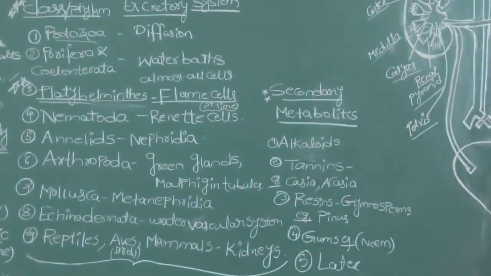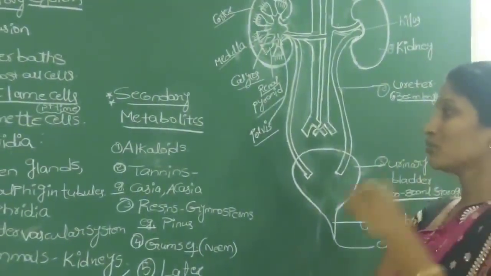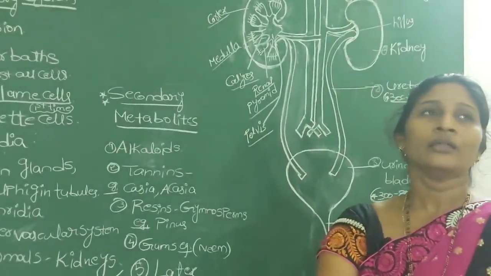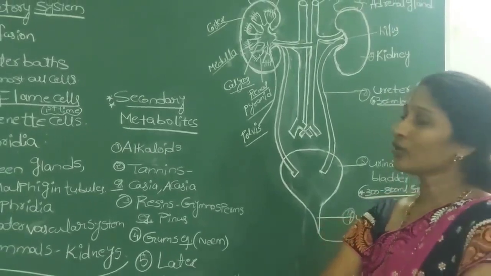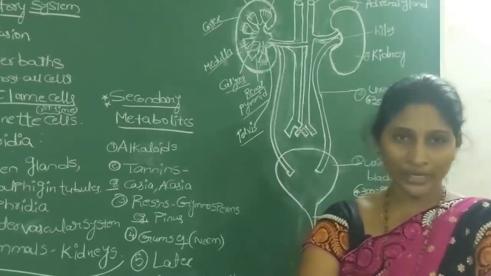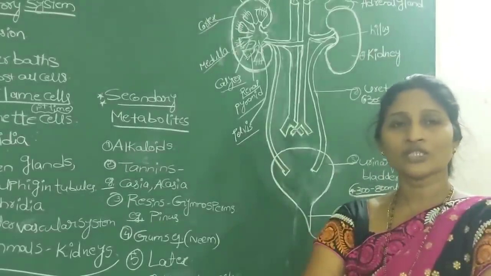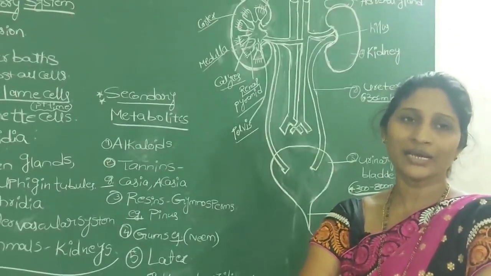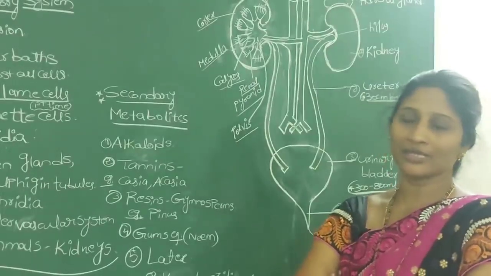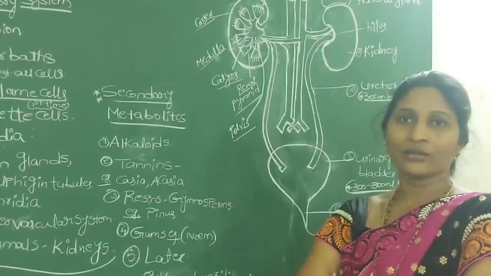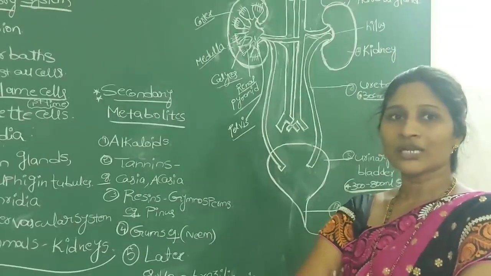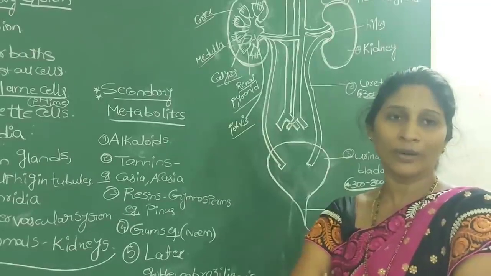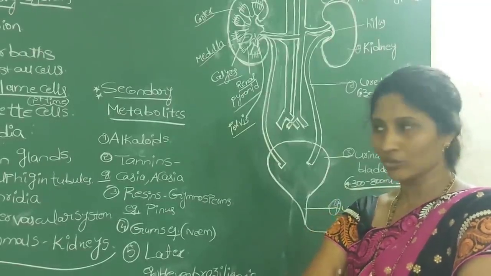And next, one more important topic is the plants. The metabolic activities in plants occur at a very slow rate compared to animals. So the waste materials are also produced at a lesser rate in plants than in animals. But in plants, the waste materials mostly are stored in different forms, in different parts like fruits, leaves, bark, those all.